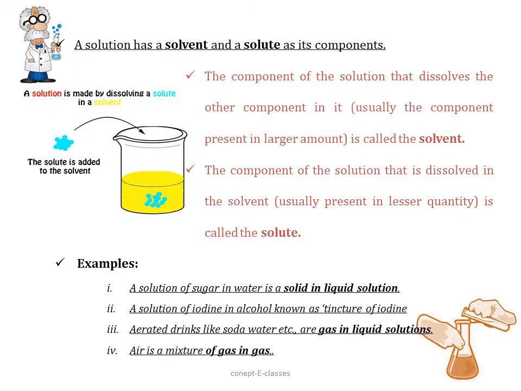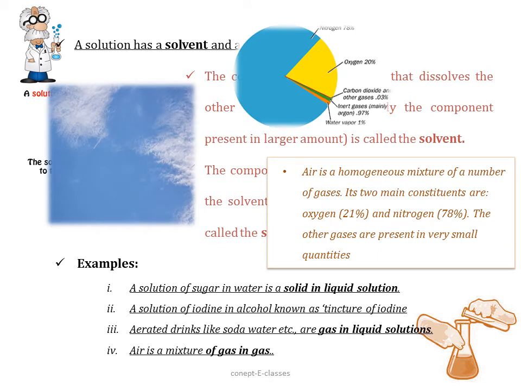Similarly, air. It is a mixture of gas in gas. So here air is a homogeneous mixture. It consists of a large number of gases. It has two main constituents, which is oxygen, which is 21%, and nitrogen, which is 78%. So here we can see that other gases are dissolved in nitrogen gas. So this is also a gaseous solution.